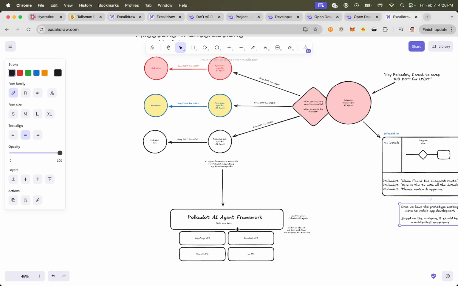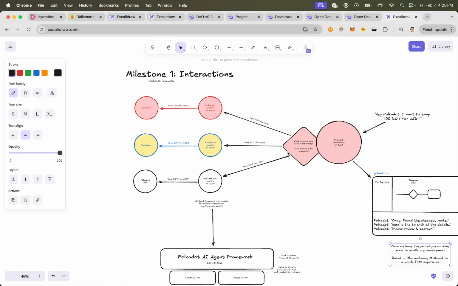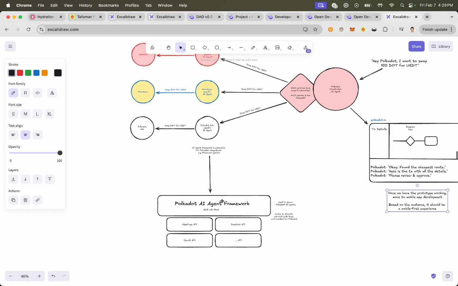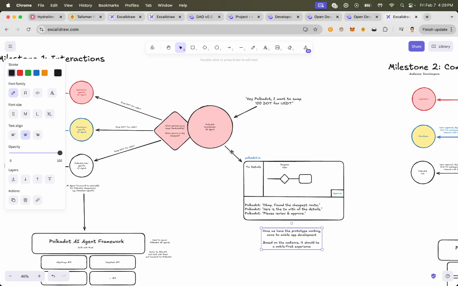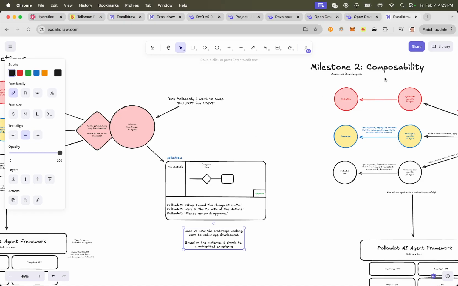I think for this we have to either build our own, which I think is a good project, starting with something small, or use Eliza OS. Or I think Open Guild is building an AI agent framework. So that could be a possible route too, as long as we can get this delivered, so that we can build this quickly. So milestone two is composability.